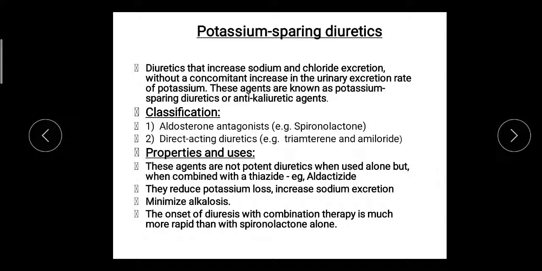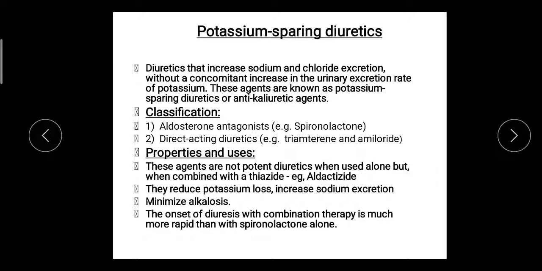Potassium sparing diuretics increase sodium and chloride excretion without a concomitant increase in the urinary excretion rate of potassium, means without loss of the potassium. The other diuretic agents cause hypokalemia, means the loss of potassium ions, but these agents inhibit the loss of potassium ions. So these agents are known as potassium sparing diuretics or anti-kaliuretic agents.